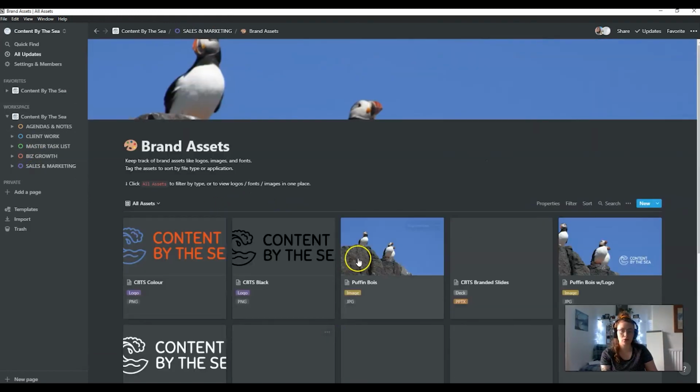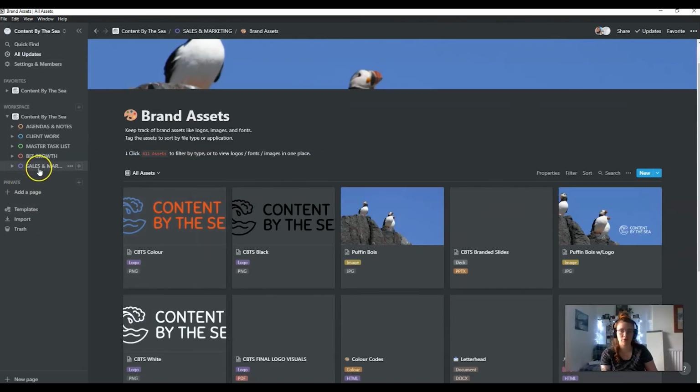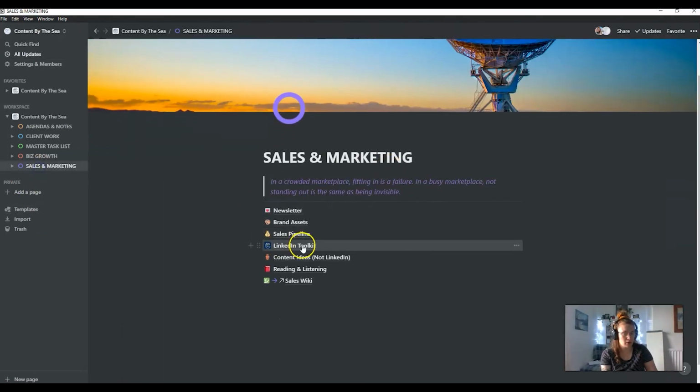Brand assets, I've got all of the Content by the Sea brand assets, which previously obviously were just saved on my computer, but now I've got them there for Craig so we can use them. Sales pipeline is a board where if an inbound lead comes in, or outbound lead, but we don't do a lot of outbound lead generation. Inbound lead comes in, I'll put it in there, and the potential value, and then obviously move it along when it hopefully transpires into a client, and that then is linked to the CRM. So you go straight from the sales pipeline, you go do, and then you become part of the CRM.